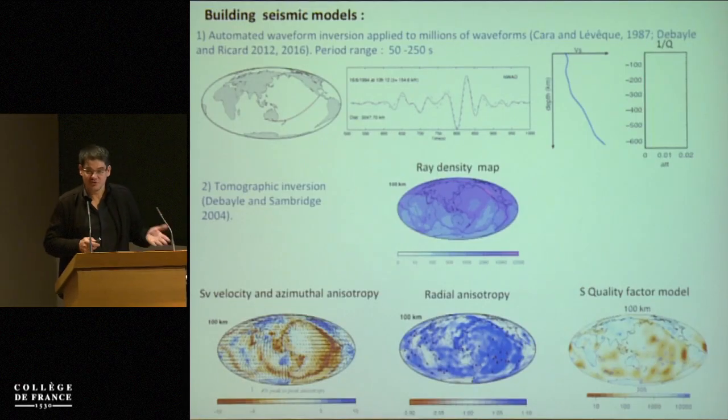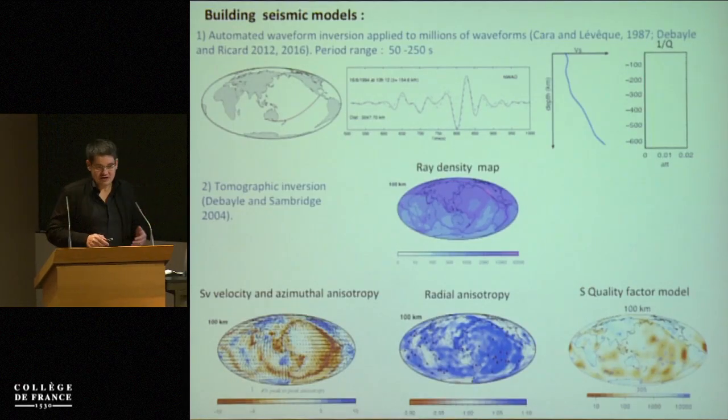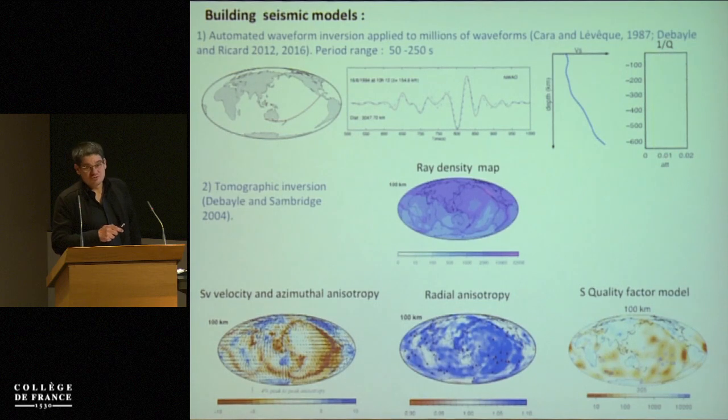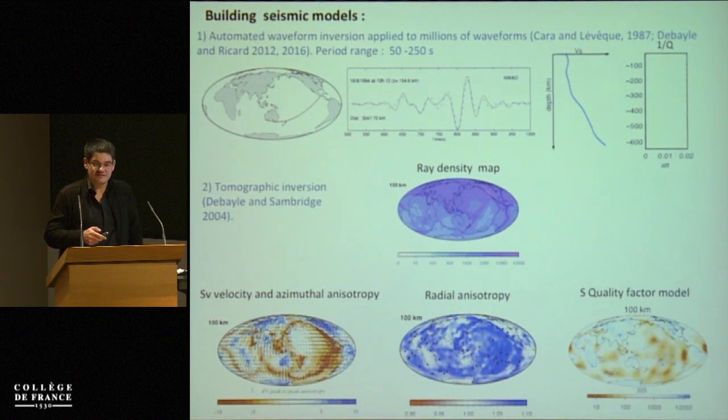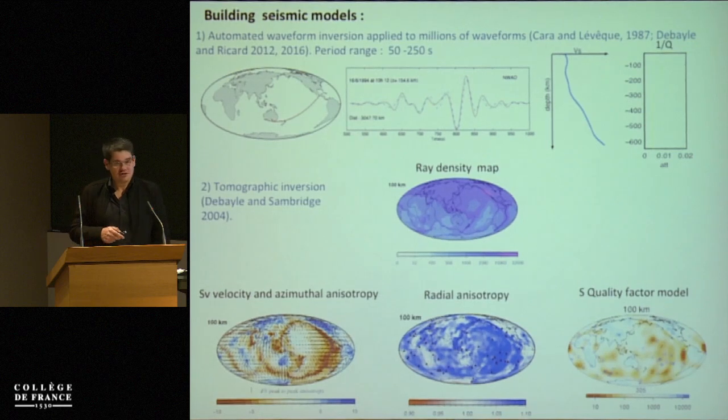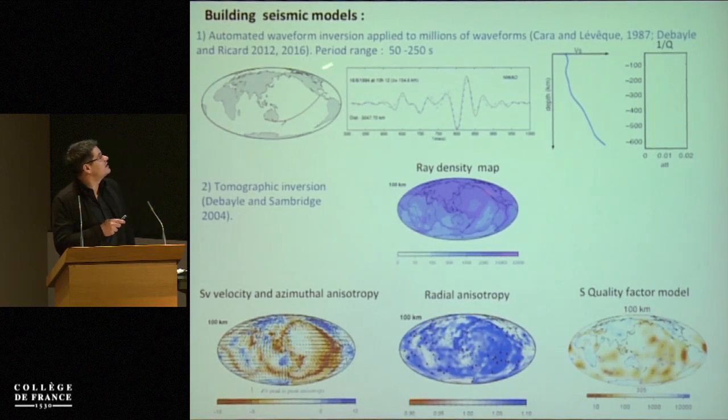Now we are trying to improve on that, and to do that, there have been two main developments in the last 25 years. First, we have much more data, and we have developed automated approaches to process this data. In the model of Jean-Paul, there were a few thousand seismograms, but now we are able to model in an automated way millions of waveforms.